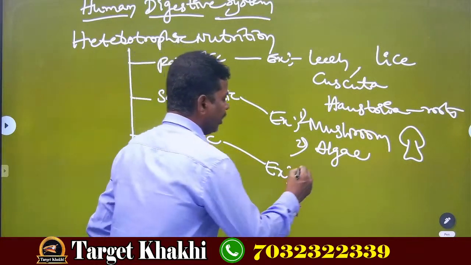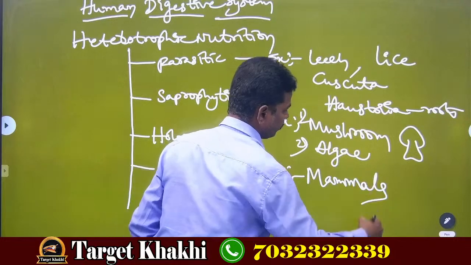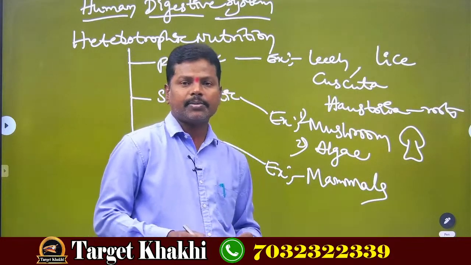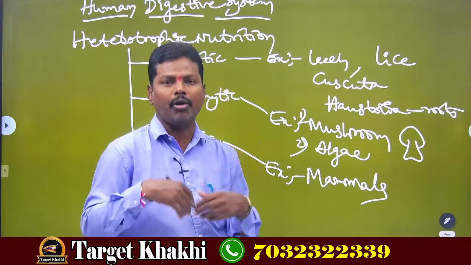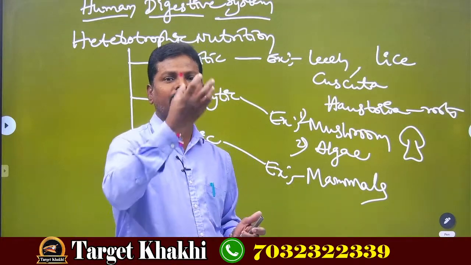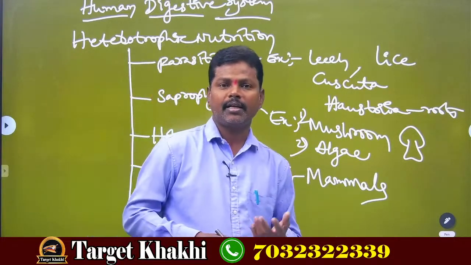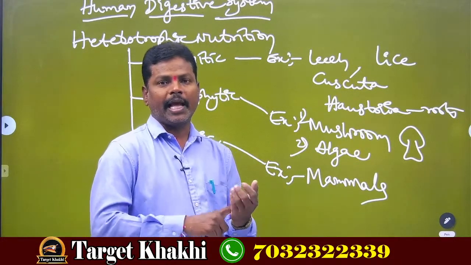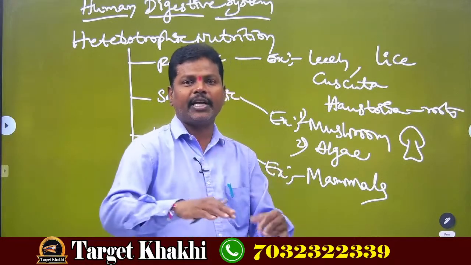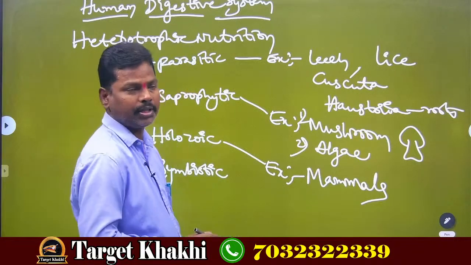Example, we mammals only. Again, what are mammals? The organisms which take the food as a whole, nothing but in the solid form. What are mammals again? Human beings and the animals which give birth directly to their young ones and feed them with milk are called mammals. Understood?